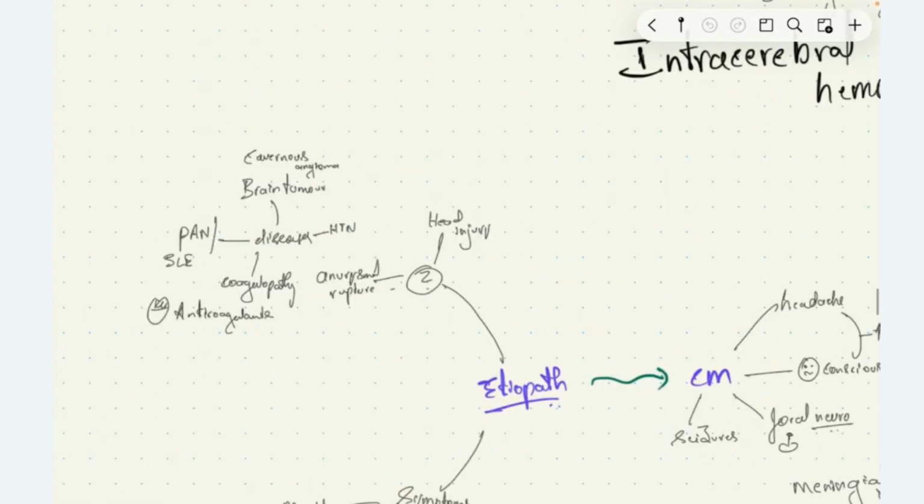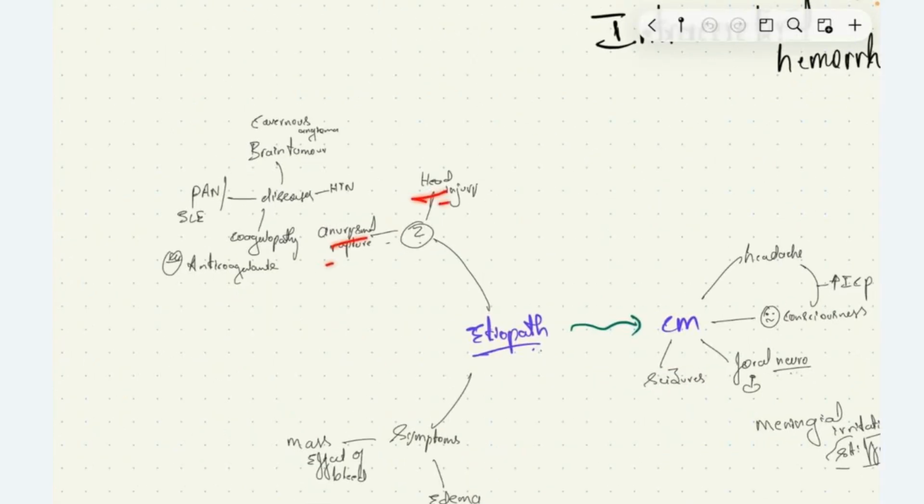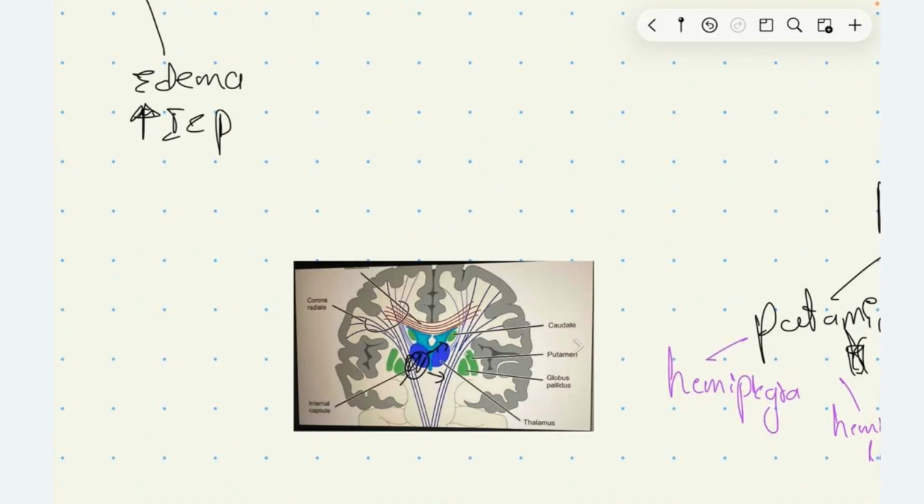Coming to etiopathophysiology of this condition, intracerebral hemorrhage, we have head injury and aneurysmal rupture, and some diseases like hypertension, brain tumor, cavernous hemangioma, polyarteritis nodosa, SLE, systemic lupus erythematosus. These cause vasculitis and hemorrhage. Brain tumor and cavernous hemangioma, they spontaneously bleed due to the tumor. And then we have coagulopathy as a risk factor, and intake of anticoagulant drugs is a risk factor for developing intracerebral hemorrhage. It will have mass effect on the surrounding structures, so it will cause the symptoms.